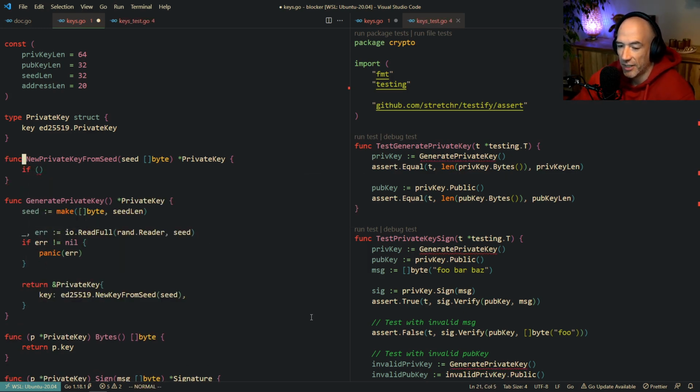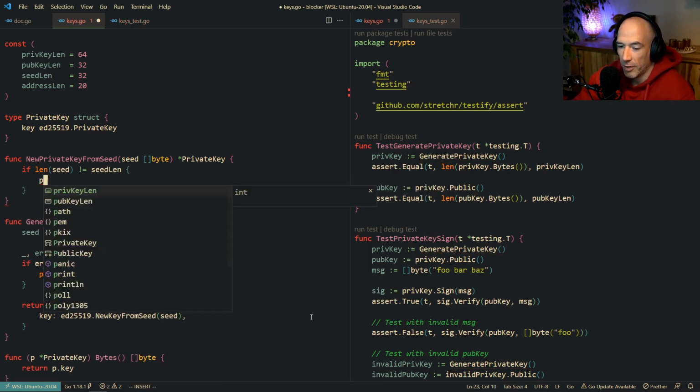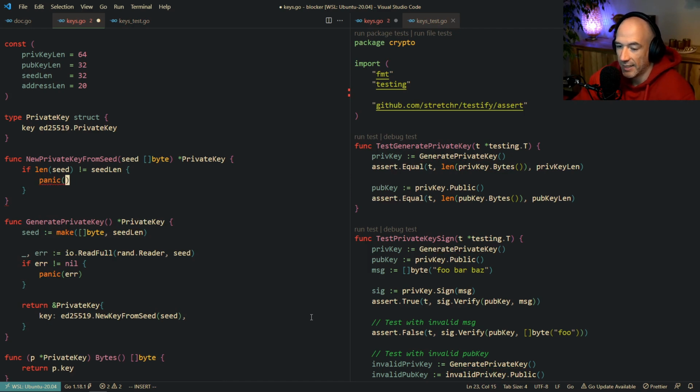Let's check this thing real quick. We're gonna say if len(seed) is not equal to seed len, we're just gonna panic. Like I said, in this new generate stuff, I'm just gonna panic. And we could actually do a must generate private key from seed or something, but hey, we're gonna panic here.